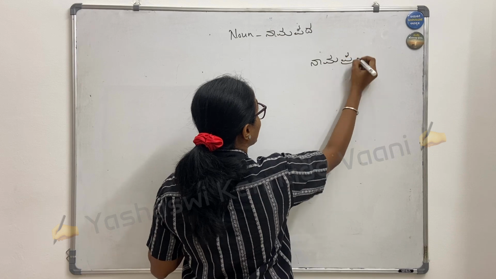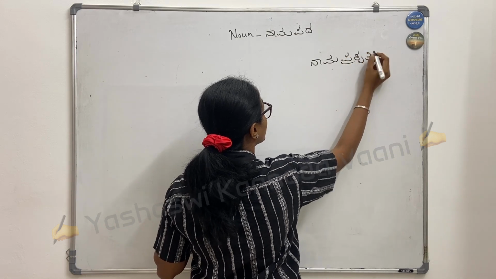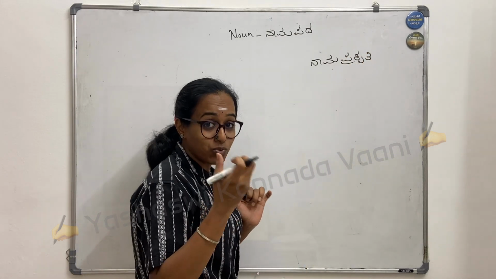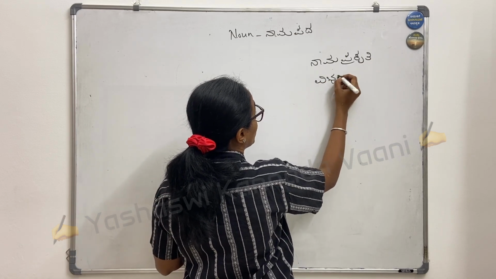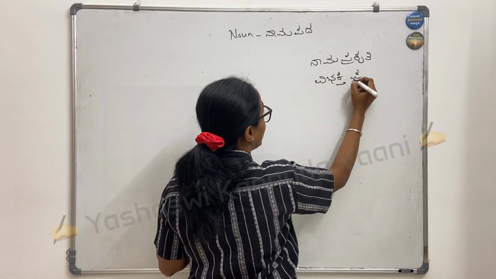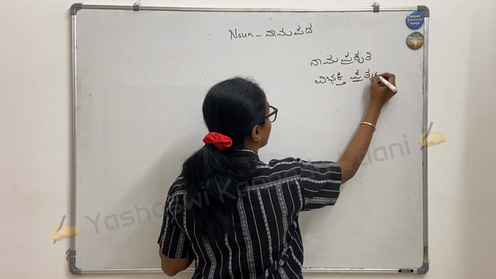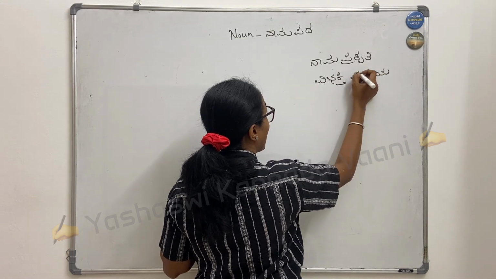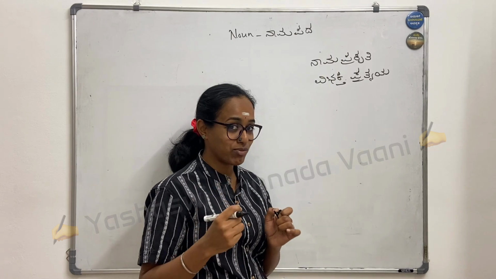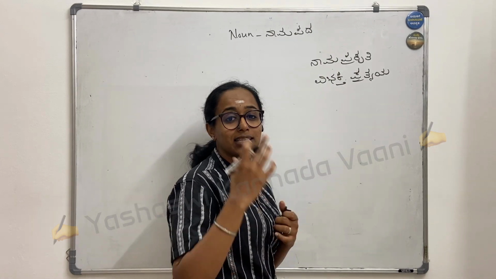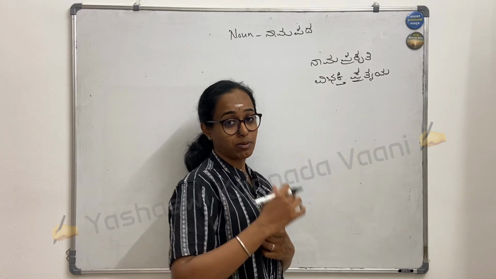I hope you remember what is nama prakruti, which is the original form, the root form. The word is called a nama prakruti. Then we also got to know the vibhakti pratyaya. Vibhakti pratyaya is nothing but a suffix that I add, that is annu, inda, alli, these kind of words. So we learned all these things in the first lesson.